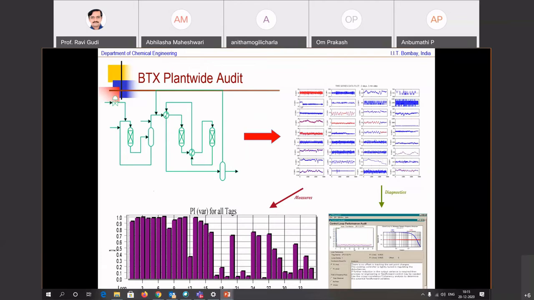If you go and query that set of variables, you might be able to diagnose the root cause. It could be, for example, a badly performing valve and the like. So that kind of diagnostics can also be performed in the frequency domain.